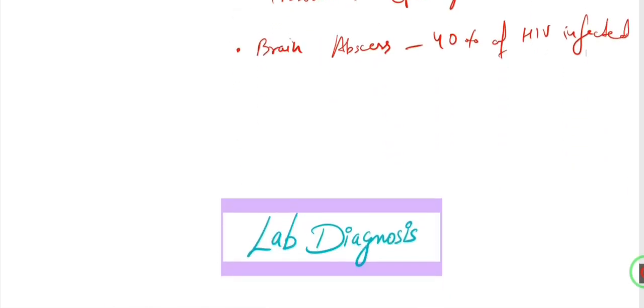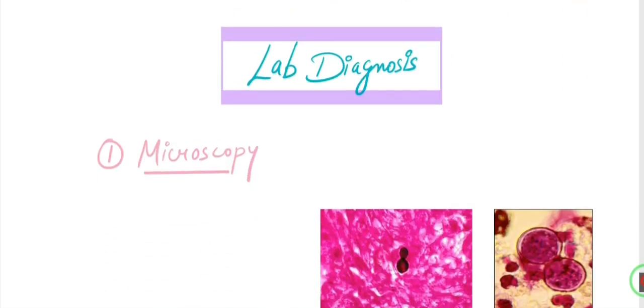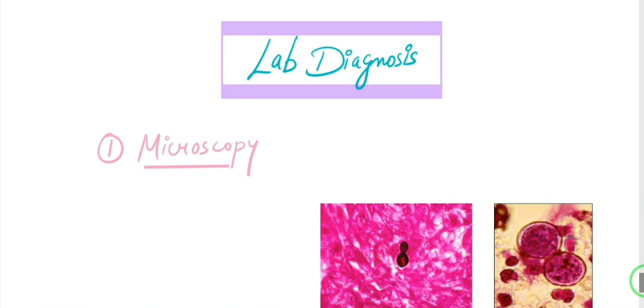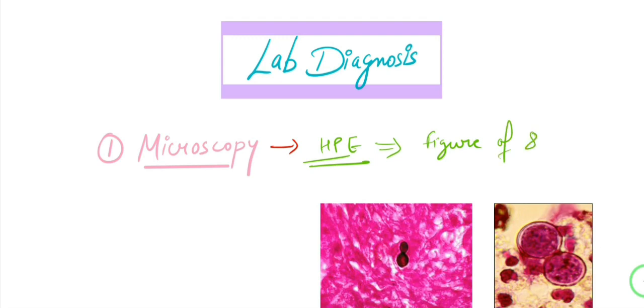Now let's see the lab diagnosis. How are you going to diagnose it in your lab? We collect the specimen, a biopsy of the tissue, and we perform histopathological examination. You're going to stain it, and after staining, what you are going to see under the microscope is a figure of 8 appearance.